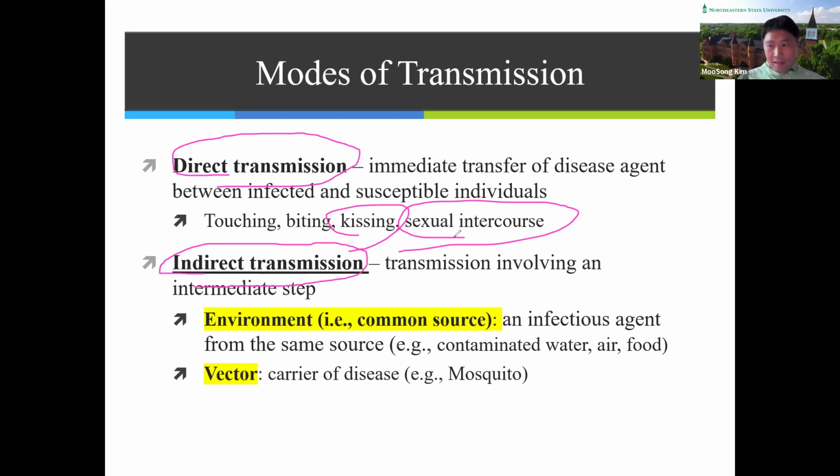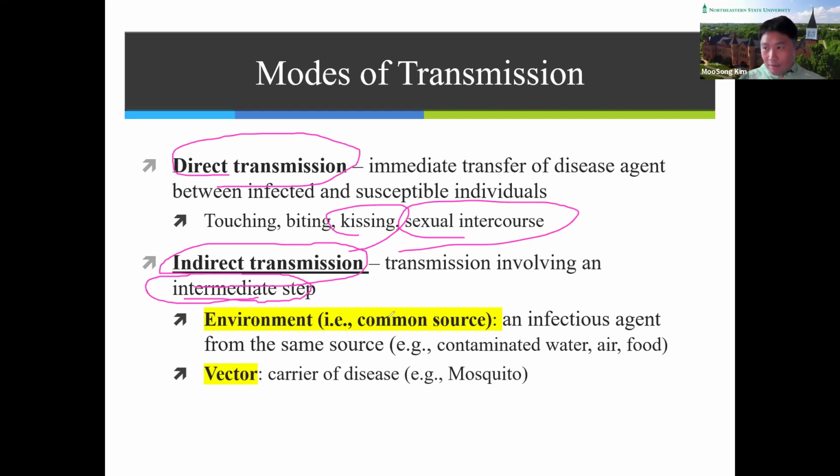On the other hand, indirect transmission is transmission involving an intermediate step. So this disease does not transmit from people to people directly. There are intermediate steps, some step between the agent and people.